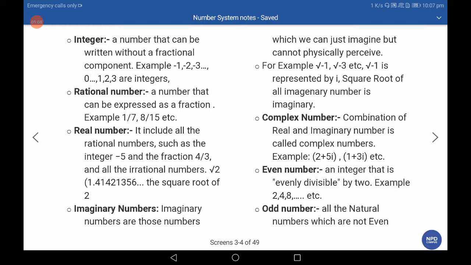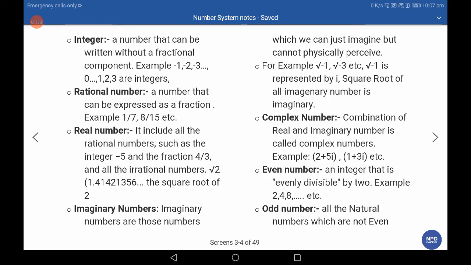without fractional components. Rational numbers: a number that can be expressed as a fraction in the p by q format, but q is not equal to 0, meaning the denominator is not 0. Real numbers include all the rational numbers, such as integers, fractions, and all irrational numbers.